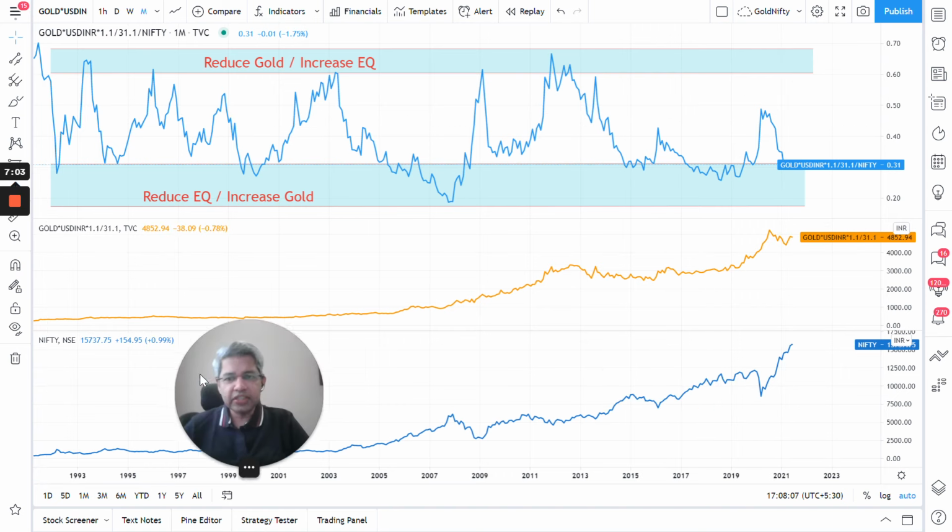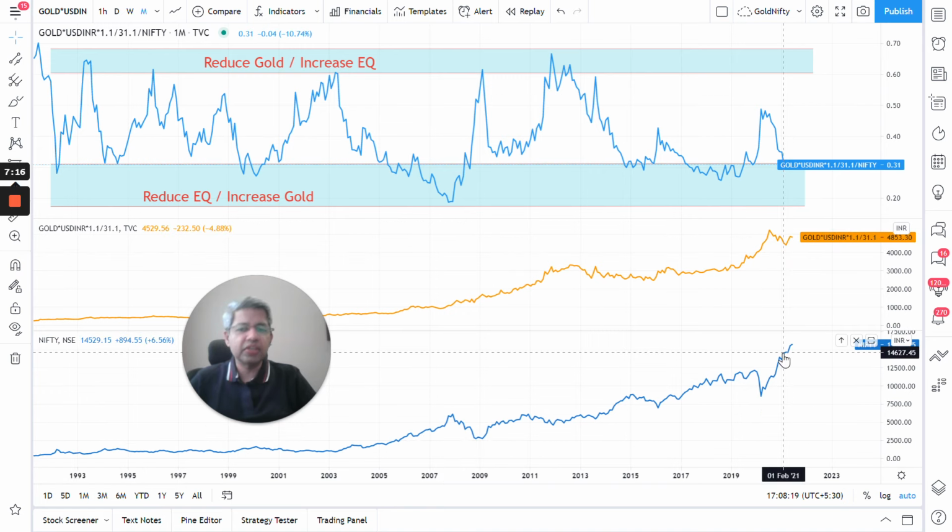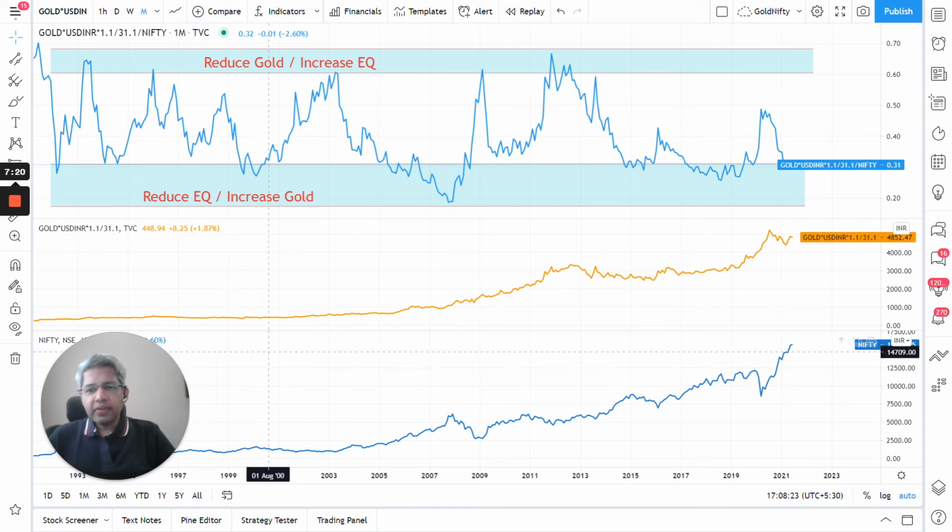This is a 30-year chart. Now, in these two charts below, the golden color line is simply the gold value in INR, and this blue line is simply the Nifty value, of course in INR. And this top line is basically this divided by this, right? So the chart setup is clear to everybody, I hope.